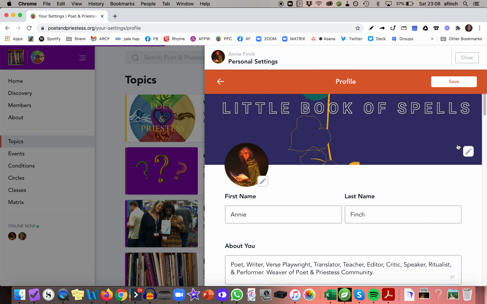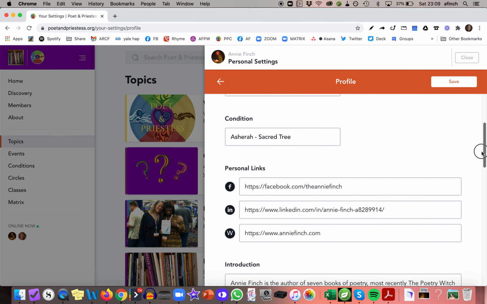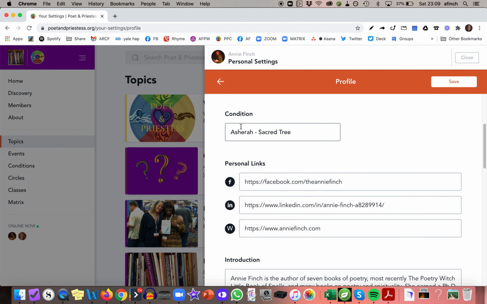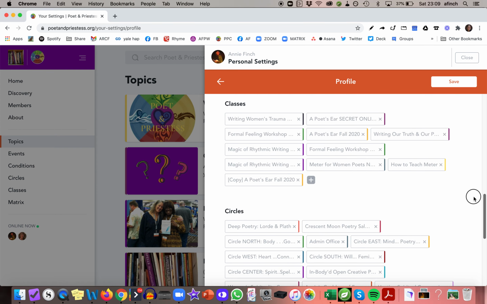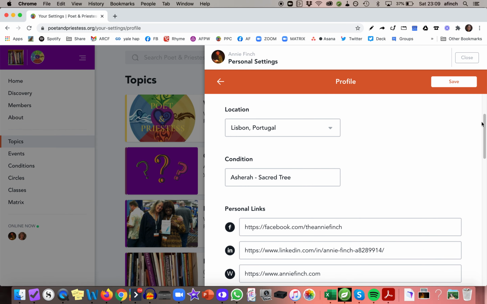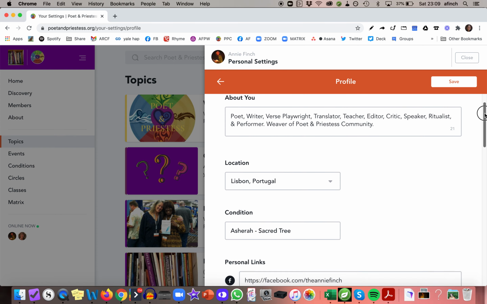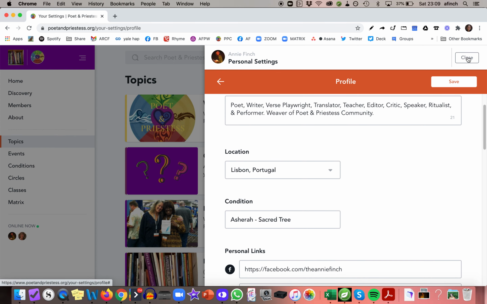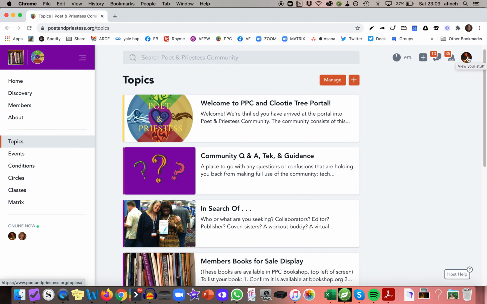want to do is set up your profile with your picture, some information, a background image is really nice, a description. You can choose your condition from the list, which is a lot of fun, or you can make your own. You see people on the site who have these fun tags; that's called a condition. You can add information. People can see what circles and classes and things you belong to. But the main thing is just your picture and your About You section, and anything else you want to add. Once you've done that, it's time to look around the site.